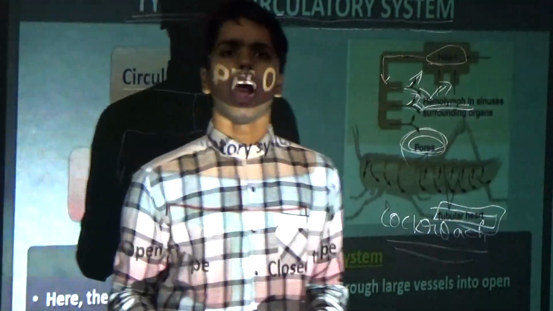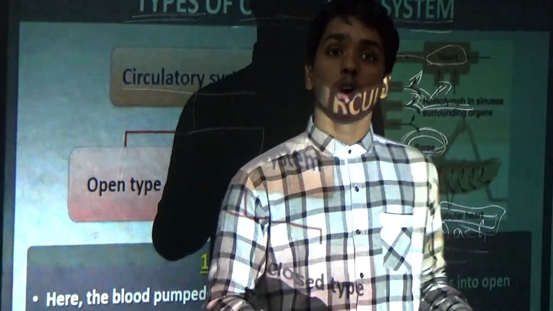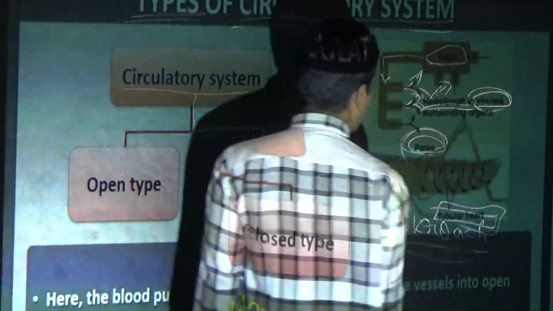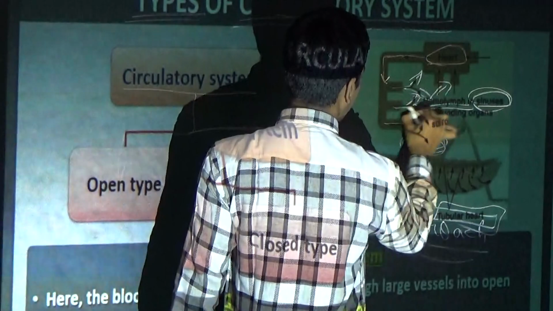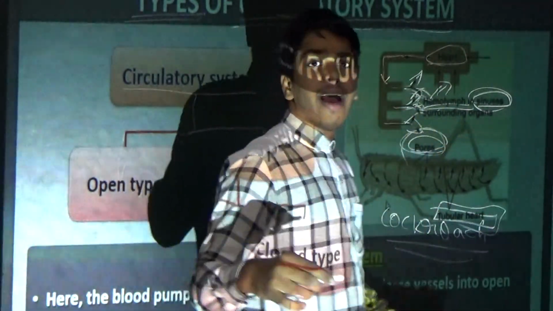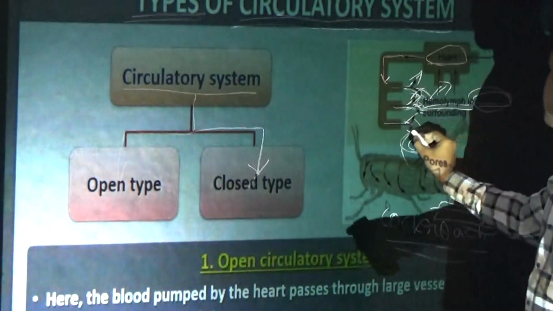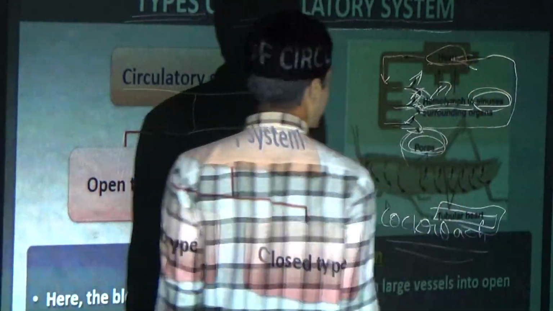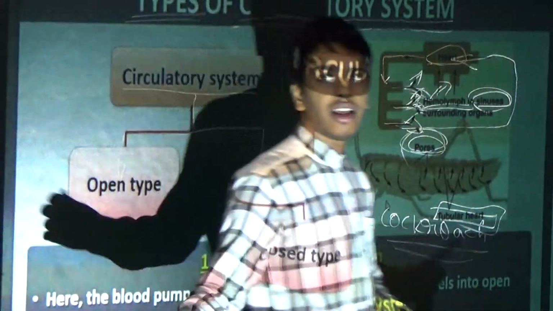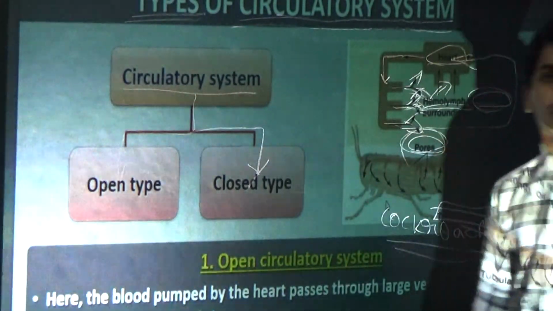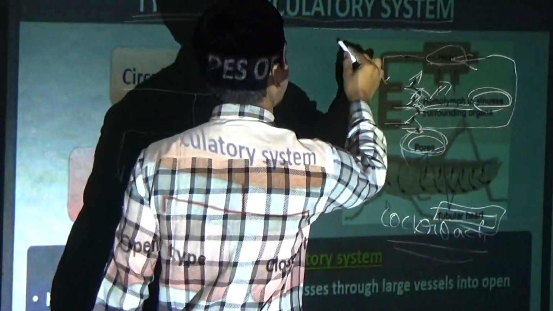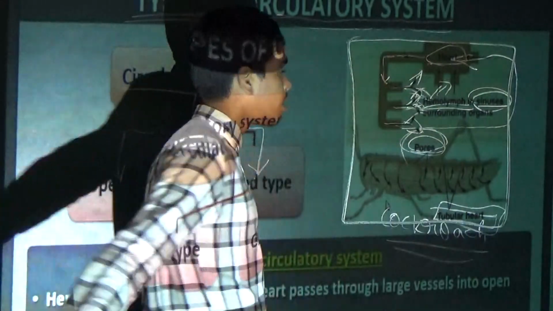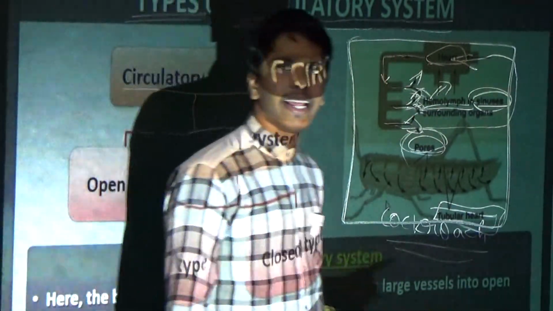For humans we have hemoglobin, but cockroaches have hemolymph in sinuses. After going through these, it is transported again into the heart. First, remember this diagram. Now we will see the information given in it.